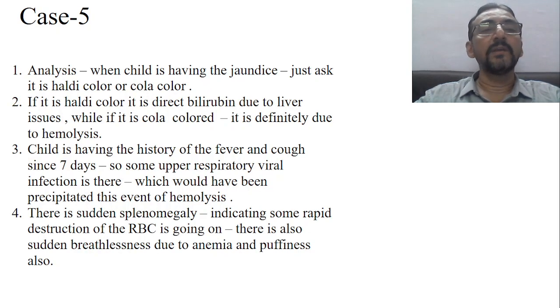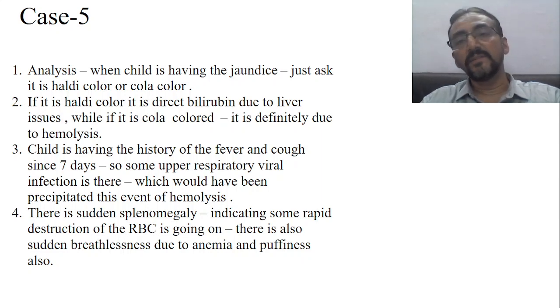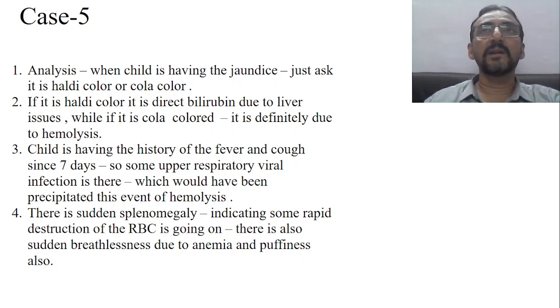Analysis, if you see, when the child is having the jaundice, just ask the color. Okay, is it haldi like, turmeric like, or cola color? Okay, so Pandu, Haridra, Harita. Ayurveda very clearly says 3 types of color: Pandu Varna, Haridra Varna, and Harita Varna. So now, just ask the question: haldi color, or turmeric color, or cola color.